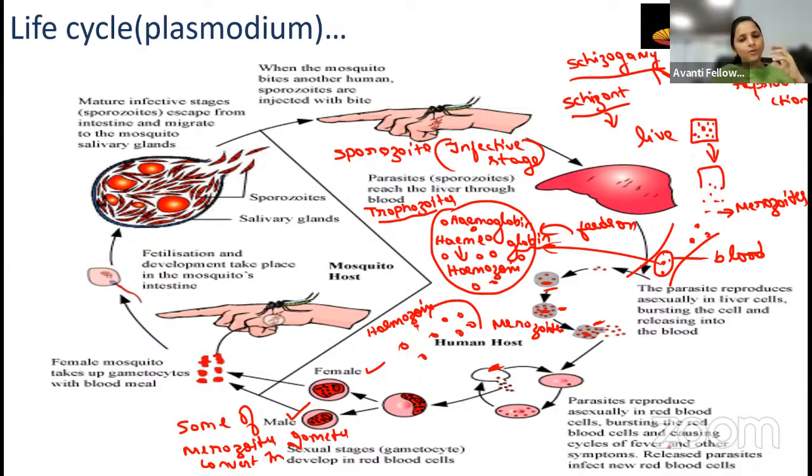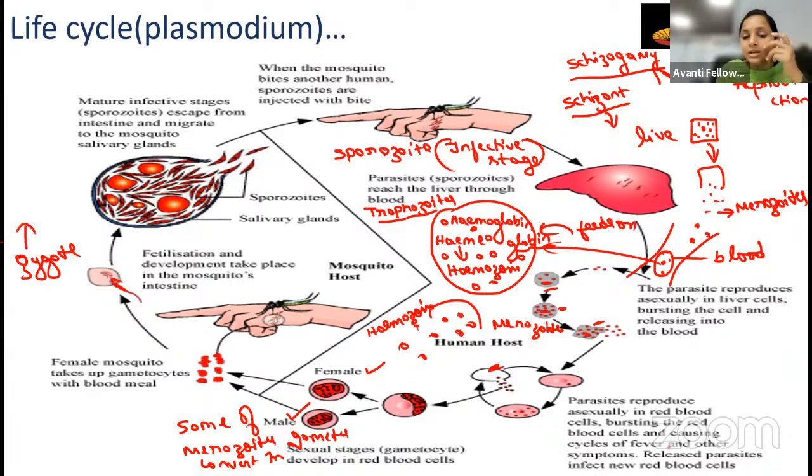So now this gamete has entered into the mosquito, so it will enter into the mosquito stomach. See here, in the mosquito stomach, what is going to happen? The fertilization is going to happen. The egg and the sperm are going to be fused there. After the fertilization, it is going to form a zygote, right, student? Zygote it is going to form.